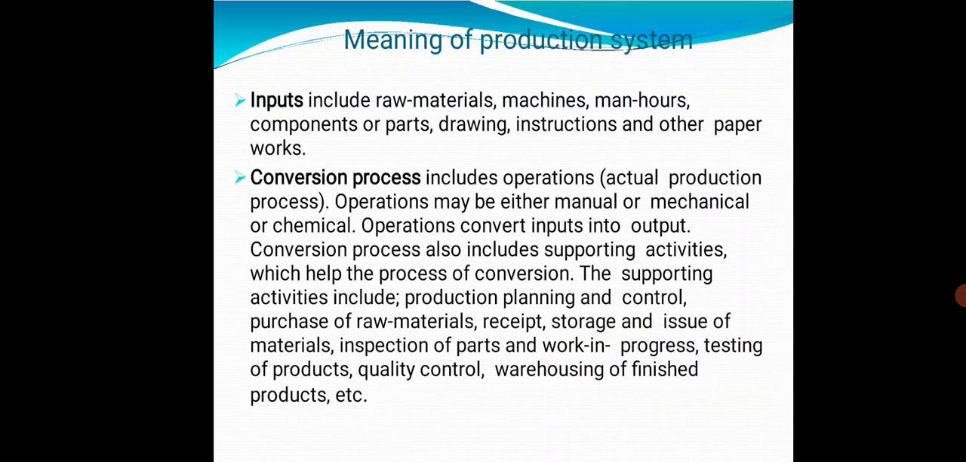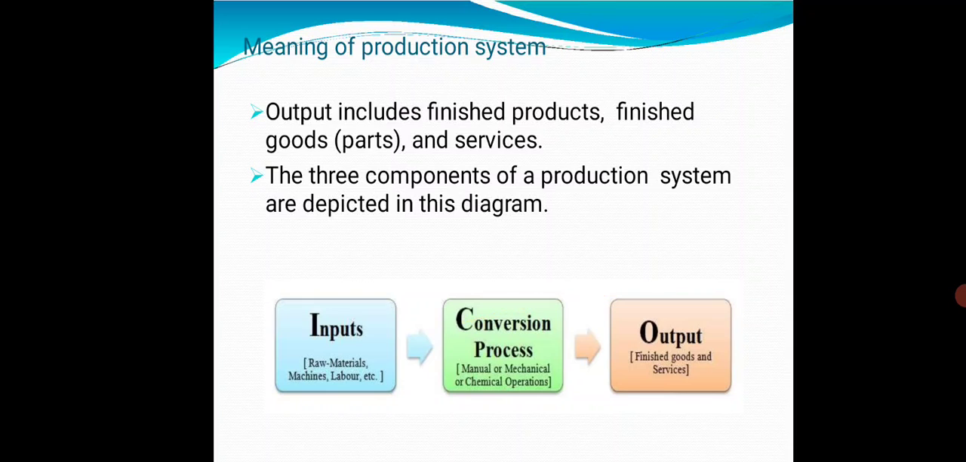Conversion process also includes supporting activities which help the process of conversion. The supporting activities include production planning and control, purchase of raw material, receipts, storage and issue of material, inspection of part and work in progress, testing of product, quality control, warehouse of finished product, etc. Output includes finished product, finished goods, that is parts and services.